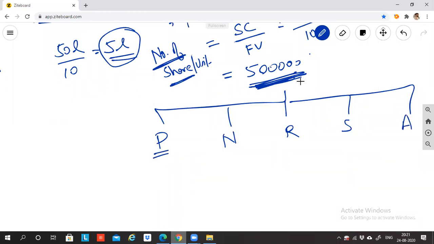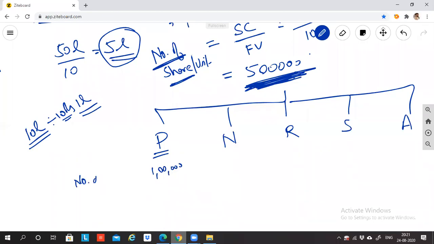Pratik is purchasing depending on the money I have. In my bank balance, I have only 10 lakh rupees. So 10 lakh divided by 10 rupees per share means I'm purchasing 1 lakh shares out of 5 lakh shares. Number of shares is 1 lakh, face value per share is 10 rupees. So the share capital I will give to the company is 10 lakh rupees. Why? Because I do not have the entire 50 lakh rupees to invest.